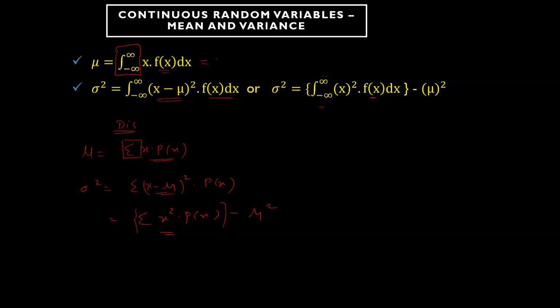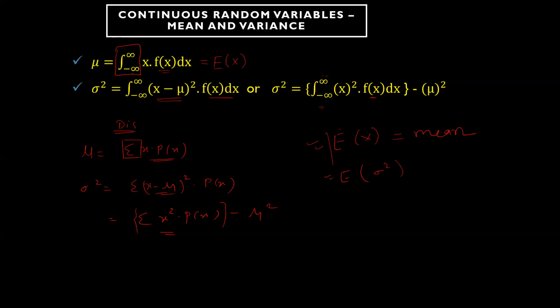Don't forget that this we also call the expectation of x. Once again, I will repeat this in different slides. In discrete, we have seen that the expected value of x is always equal to the mean. So only this part I have told you. I will tell you how to find the expected value of variance and other things a bit later.